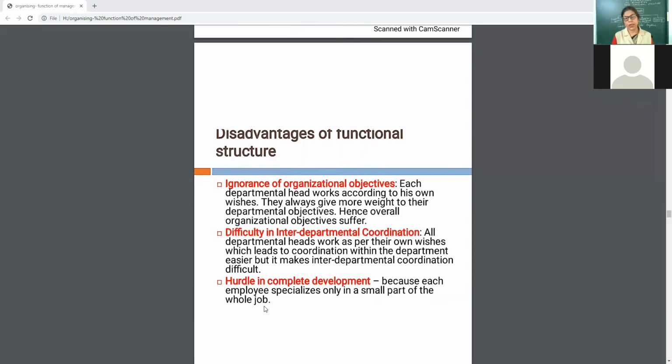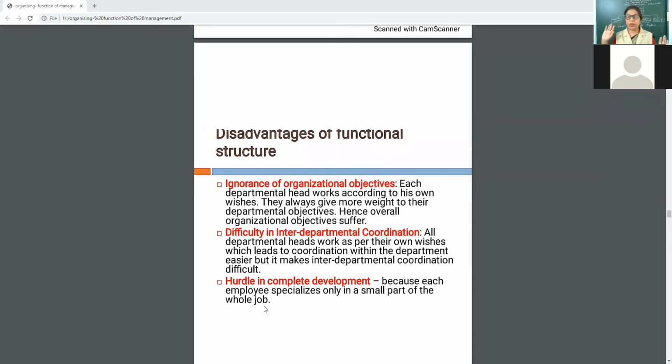Ignorance of organizational objectives. When you divide the whole organization on the basis of functions to be performed, there will be ignorance of organizational objectives, as each department head works according to his own wishes.